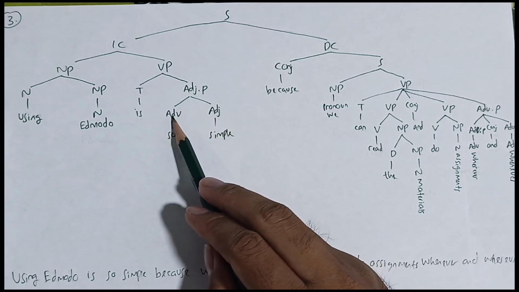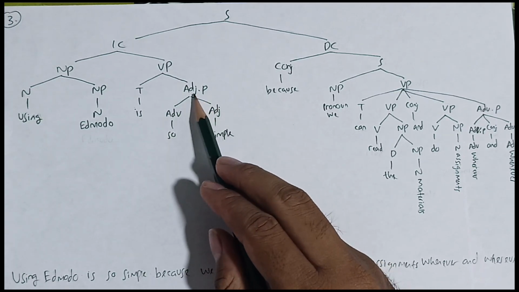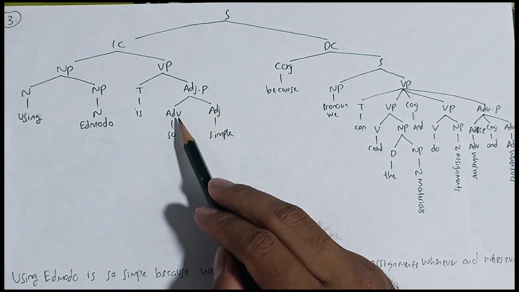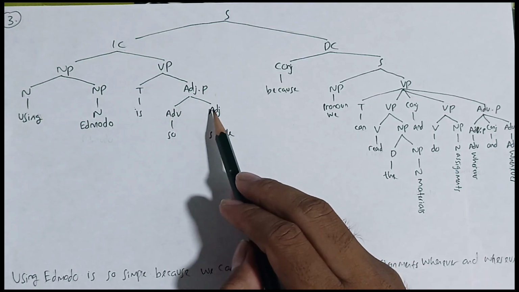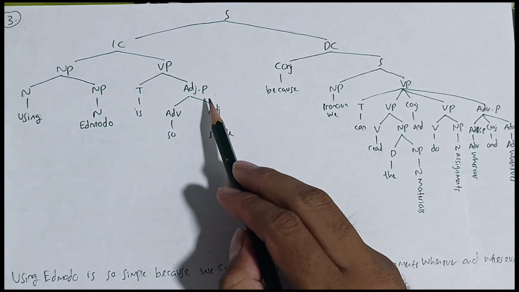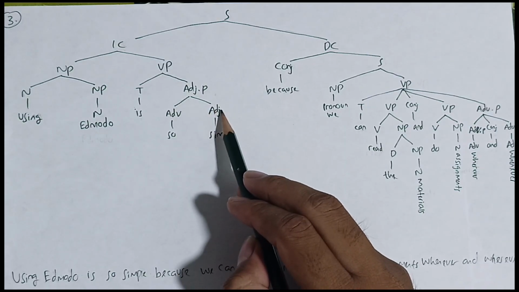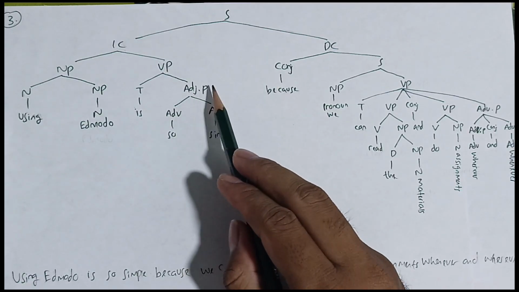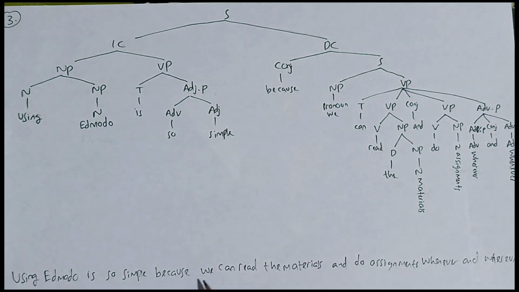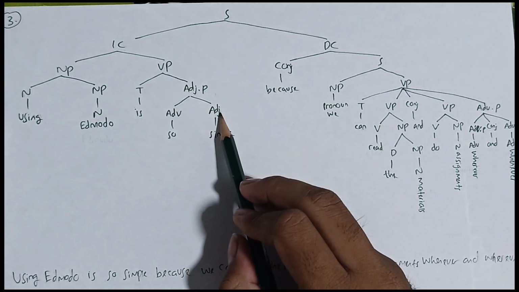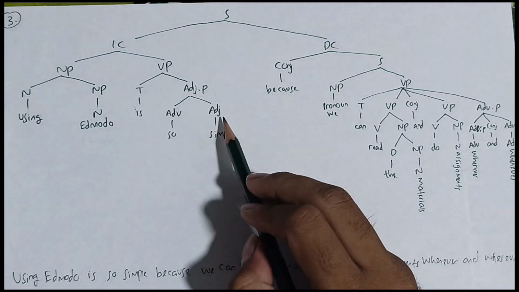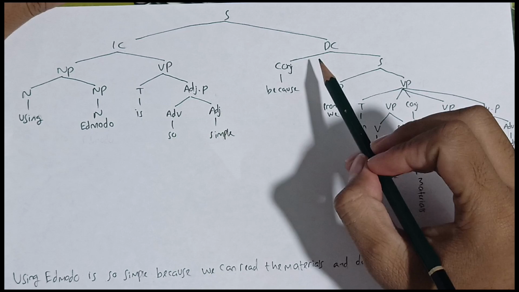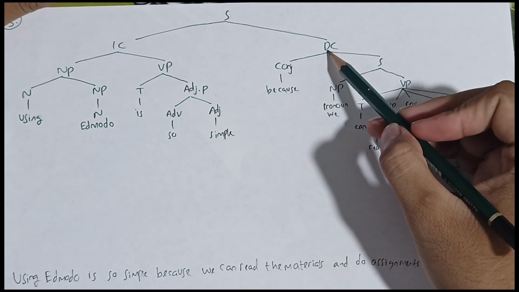The combination of adverb and adjective is called an adjective phrase, because the adverb describes the adjective, so the adjective becomes the main of the phrase. The adverb is "so", and the adjective is "simple". And then we move to the next, the dependent clause.